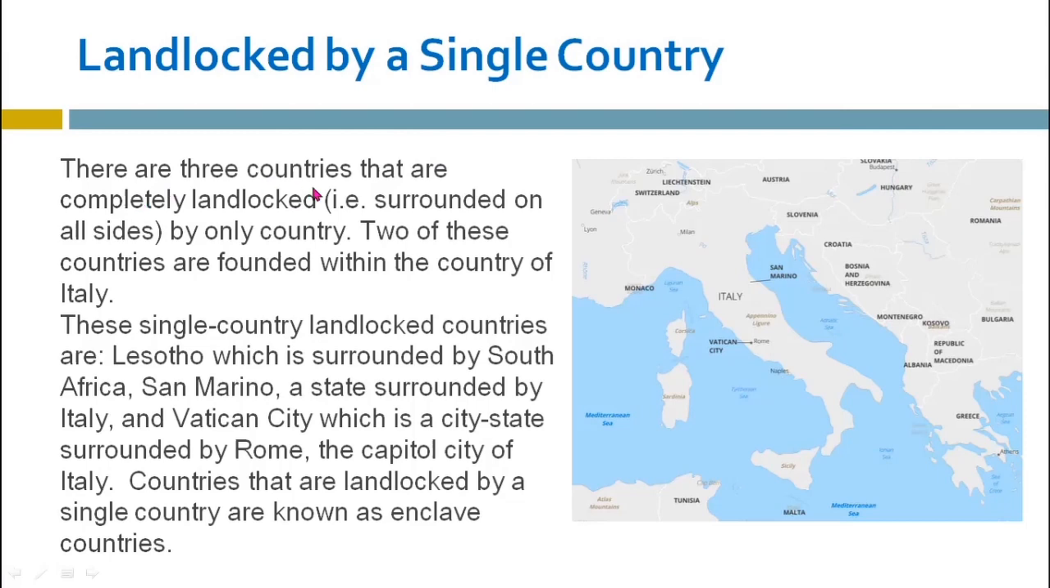There are three countries that are completely landlocked, surrounded on all sides by one country. Meaning there's a particular country which is surrounded by one country from all sides. Two of these countries are found in the country of Italy.